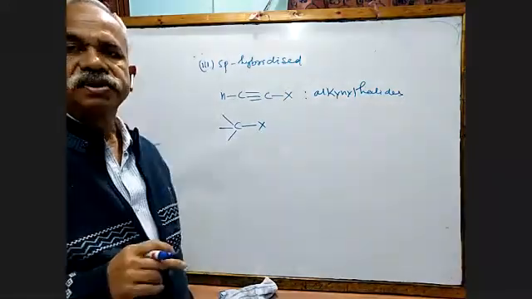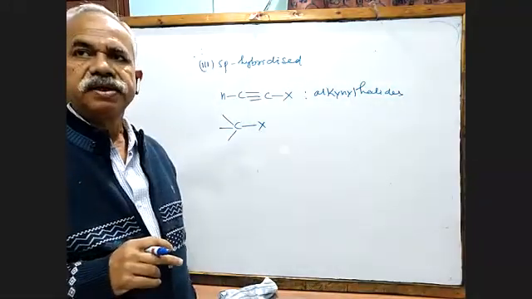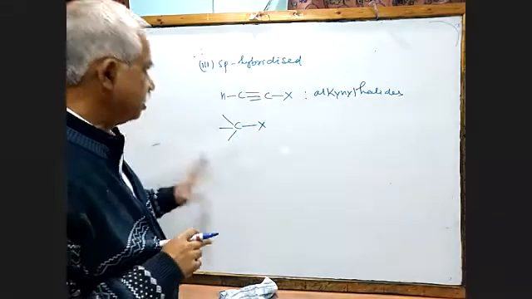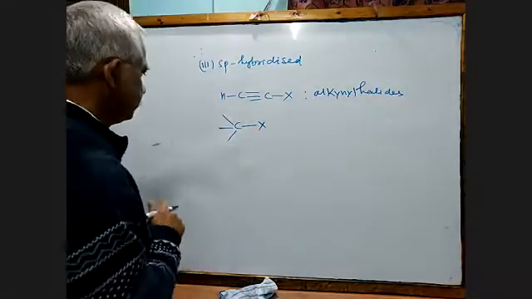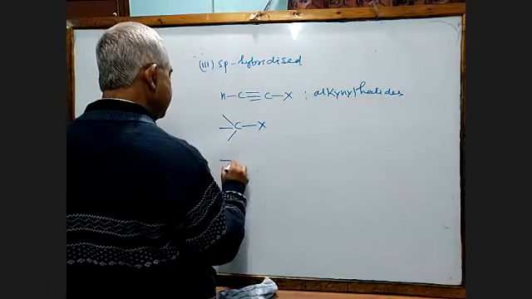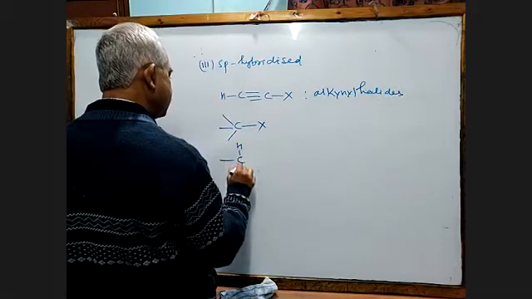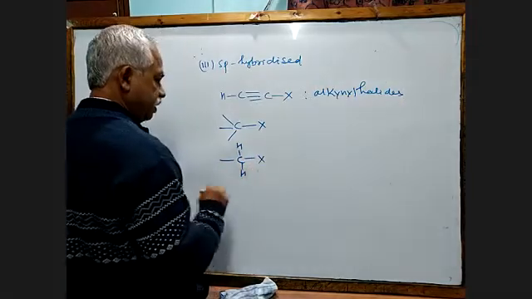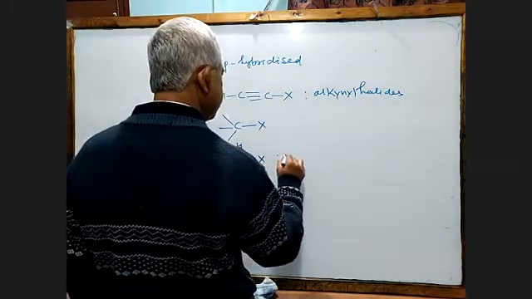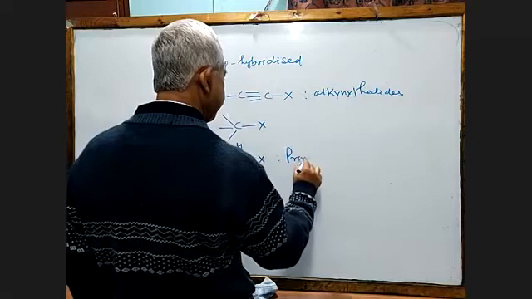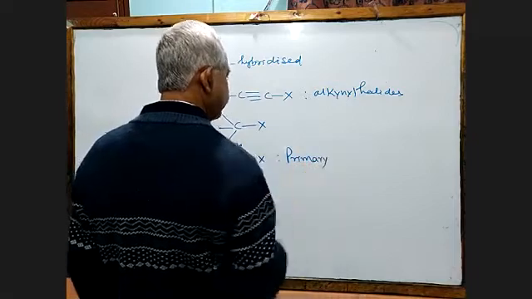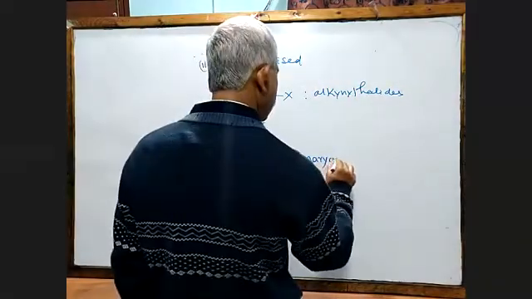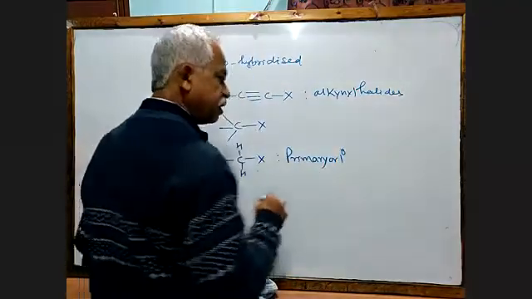So, classification based on number of hydrogen on alpha carbon. Clear? Now, if the alpha carbon contains 2 hydrogen and 1 halogen, we call them primary.